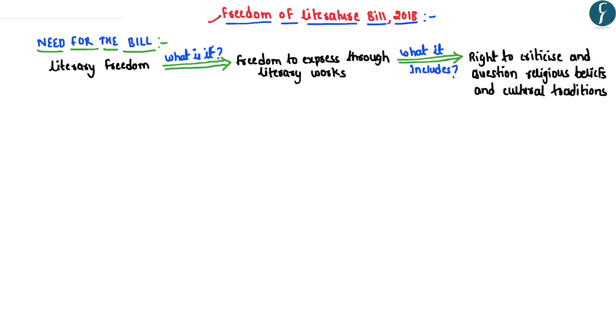Now coming to Freedom of Literature Bill 2018. Let us first understand as to why this bill has been introduced. This particular bill has been introduced with an intention to promote the literary freedom, wherein a person can express his views, opinions and beliefs even though such views and opinions may be contrary to the accepted social norms. So literary freedom basically means freedom to express one's views, opinions and beliefs through literary works such as books. And what it includes is, it includes even the right to criticize and question the religious beliefs and cultural traditions.